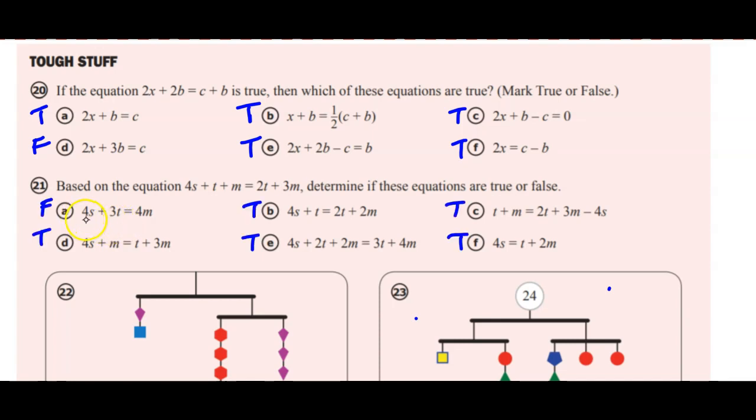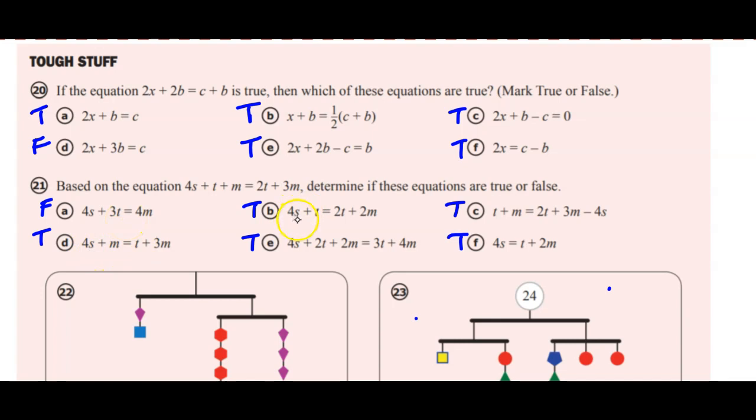So for this one, we've got 4s that matches up. We've added 2t, but we didn't add 2t to the right side. We subtracted 2t, so that's how we get the false there. 4s plus m, we've subtracted a t. We subtracted a t from the right side, so part D is true.